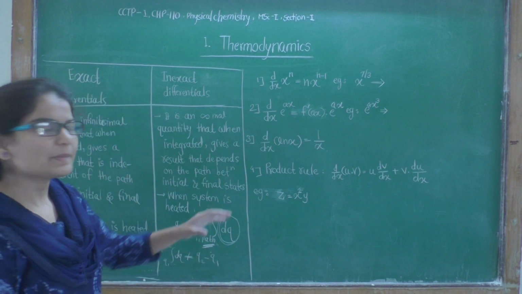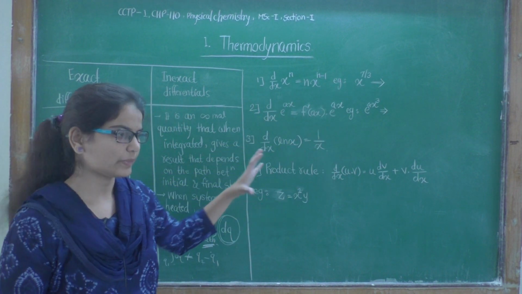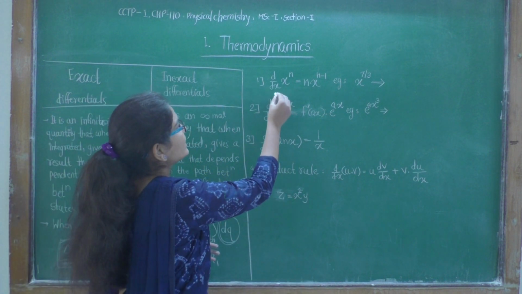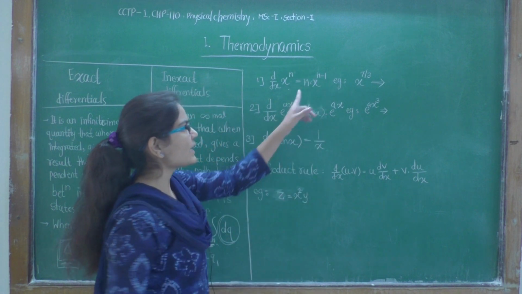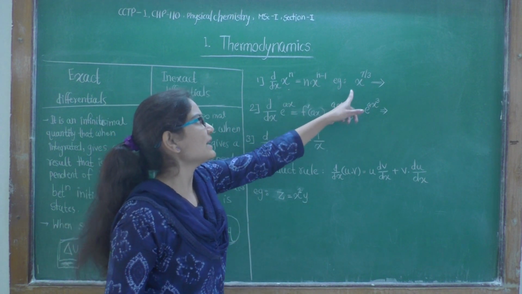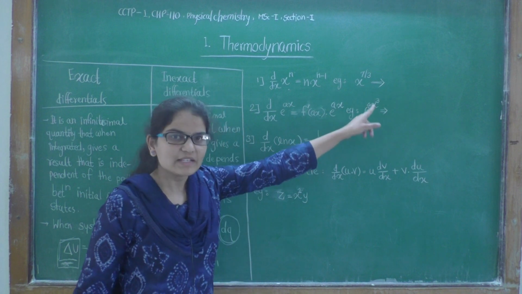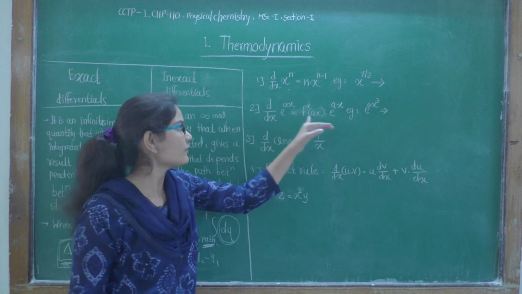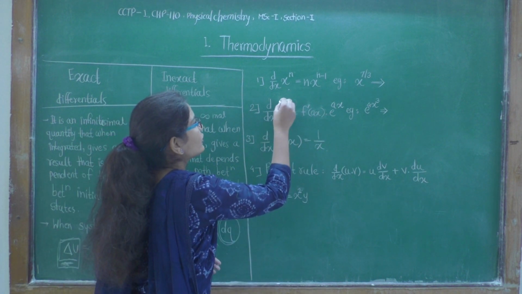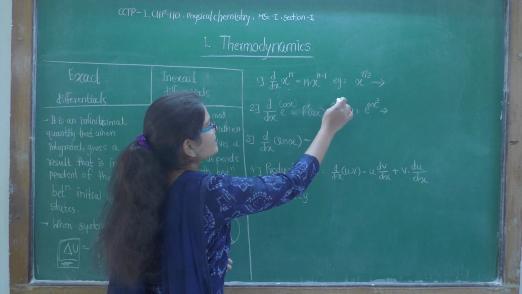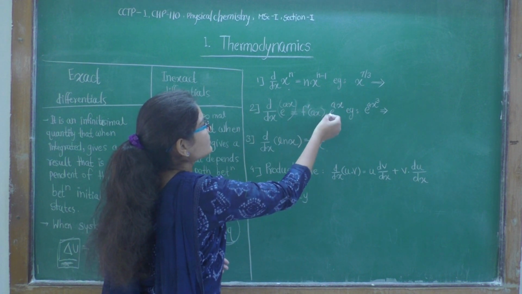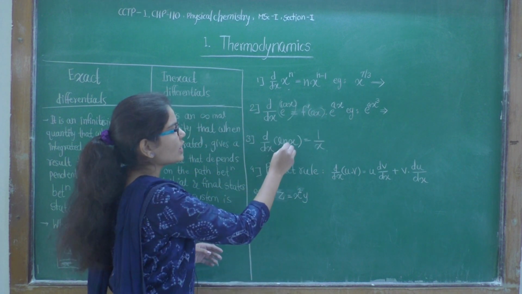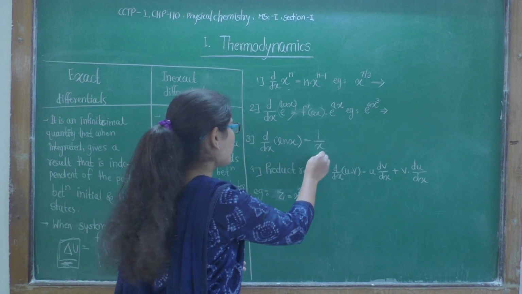Let's now see the basic differentiation rules that will be used in our thermodynamic calculations. First is d by dx of x raised to n equals n times x raised to n minus 1, and this is an example of this rule. If you know, then solve this. Again, d by dx of e raised to ax: first take the derivative of this, e raised to ax will be as it is, and just multiply it with the derivative of ax. Again, d by dx of natural log of x equals 1 upon x.